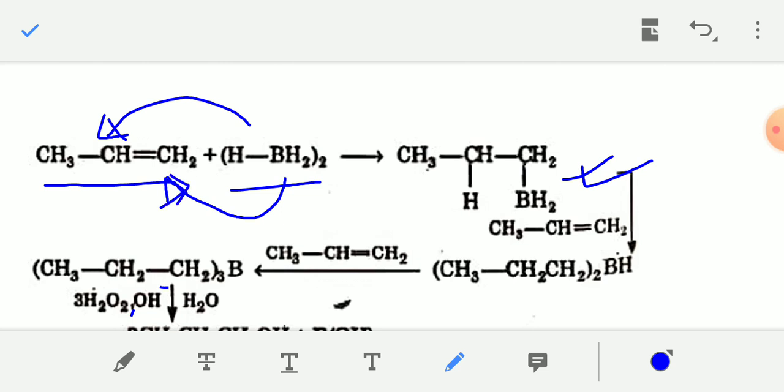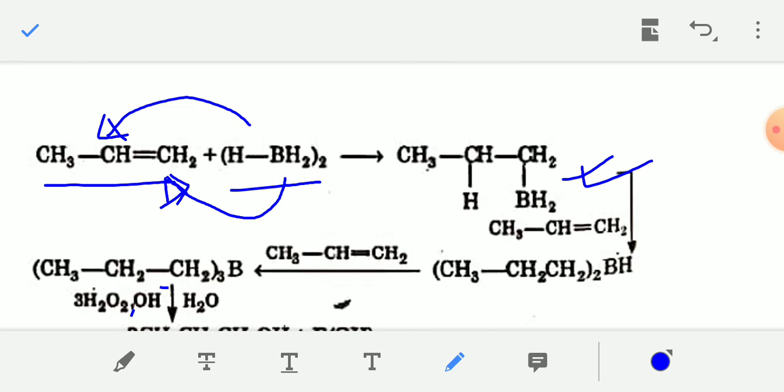So the alkene is converted into a compound like this, CH3CH2CH2BH2.